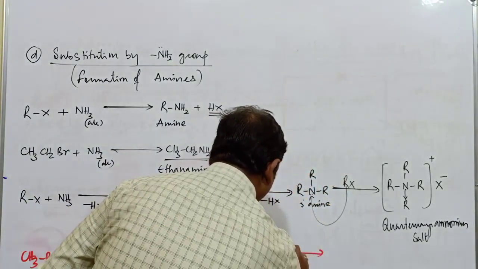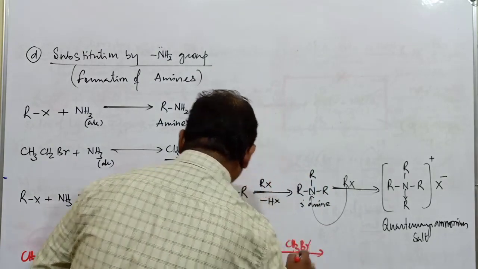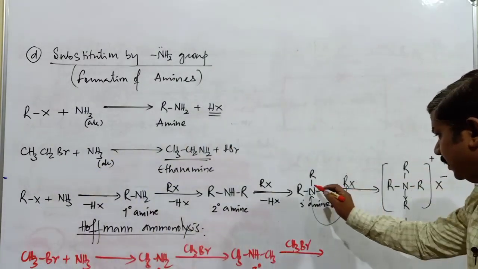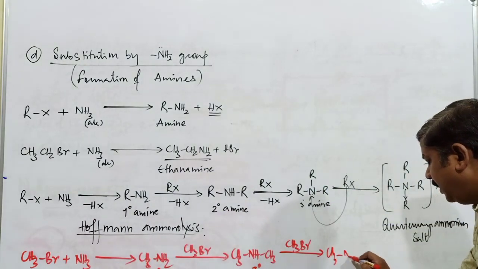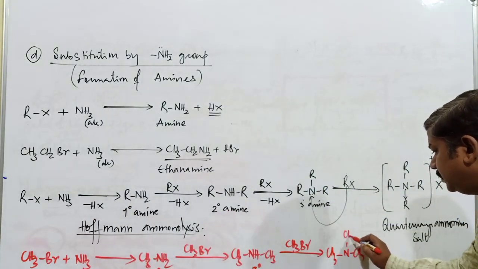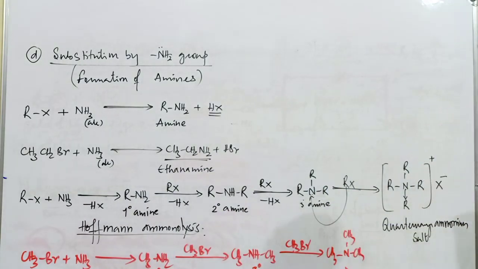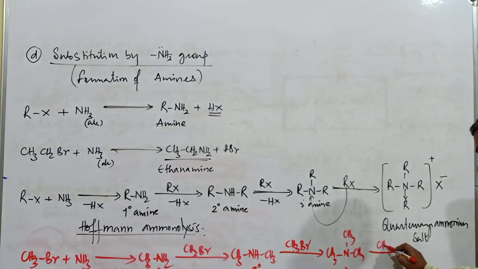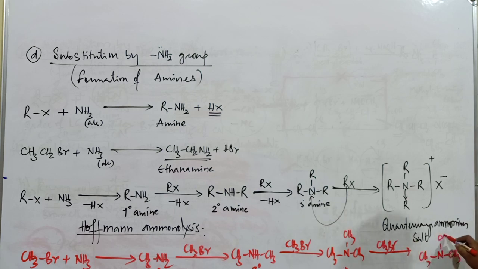Further, this is treated with another molecule of alkyl halide CH3Br. The product is (CH3)3N, a tertiary amine. Further, if it is treated with the next molecule of alkyl halide, the product obtained is (CH3)4N+ with a coordinate bond to the fourth CH3, and the halide ion surrounding it. It is commonly called a quaternary ammonium salt, but you have to find the particular name.